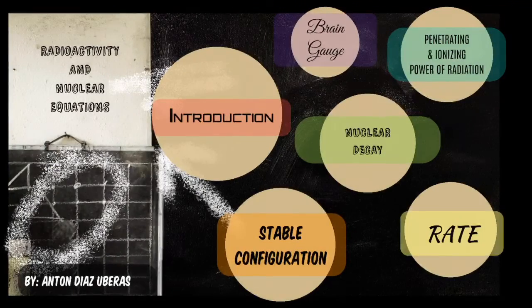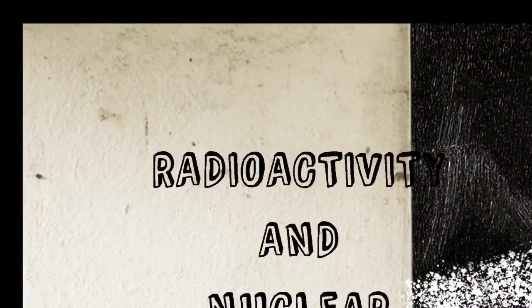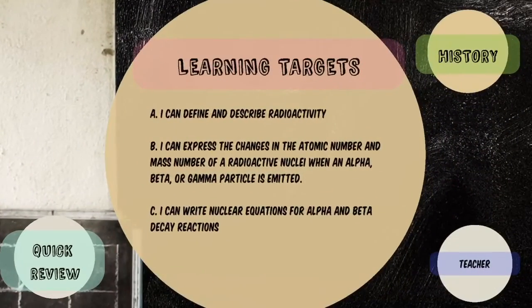Hello, so today we will be talking about radioactivity and nuclear equations. Our learning targets are as follows. You can define and describe radioactivity. You can express the changes in the atomic number and mass number of a radioactive nucleus when an alpha, beta, or gamma particle is emitted. And lastly, you can write nuclear equations for alpha and beta decay reactions.